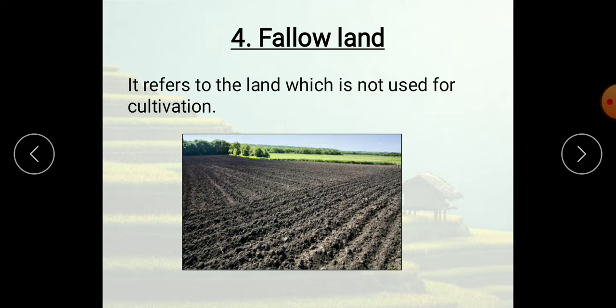Now, next one: India is the second largest producer of paddy in the world. Then you may ask me, which is the largest producer of paddy? That is China. Okay, India is the second largest producer of paddy in the world. It is mainly a Kharif crop, that is, in monsoon season, because paddy requires lots of water. Water should stand up to our knee. If we stand now, till the knee level water should be there.